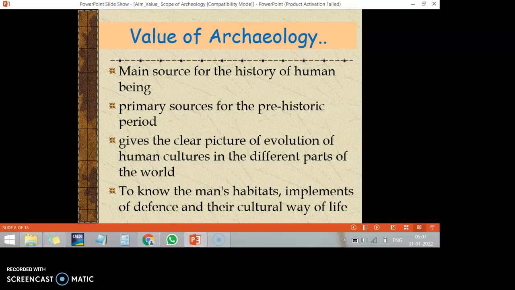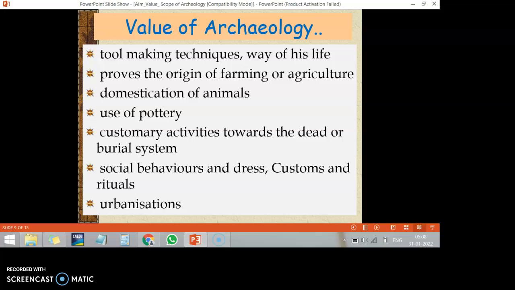Archaeology is a common term, so it is applicable to the entire world. It gives a clear picture about the evolution of human culture in different parts of the world. To know the human habitats, the implements of defense and their cultural way of life, that was the important value of archaeology. Based on this evidence, we can try to know about tool making techniques and their way of life.